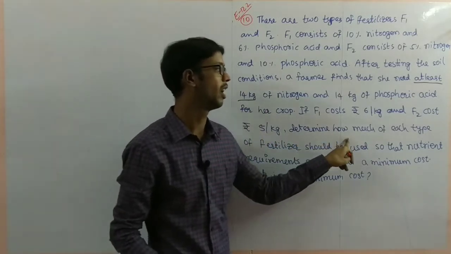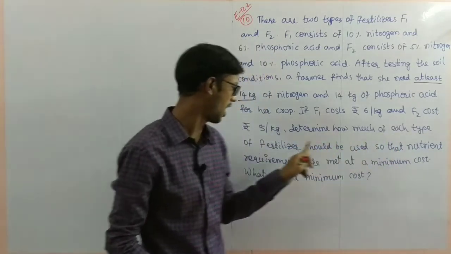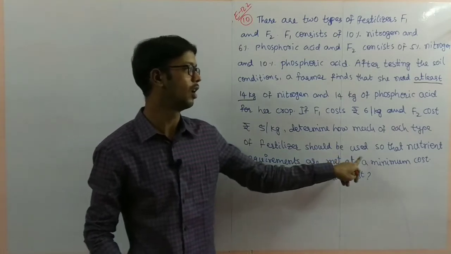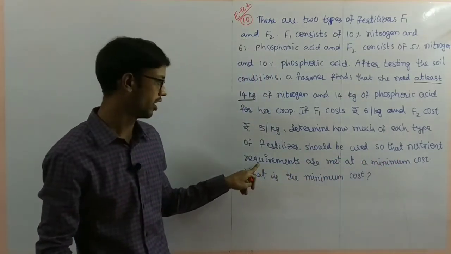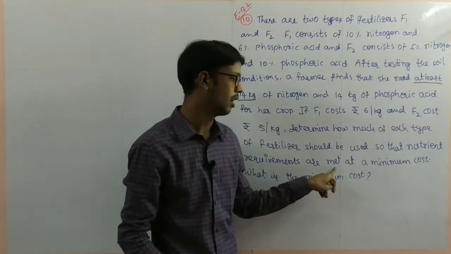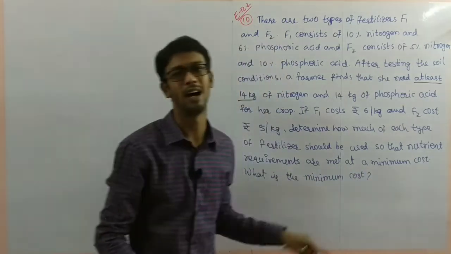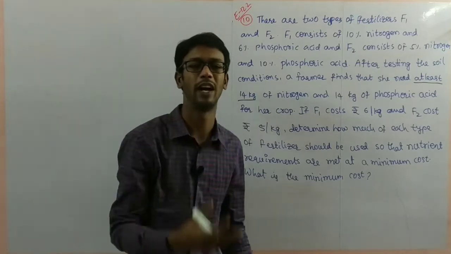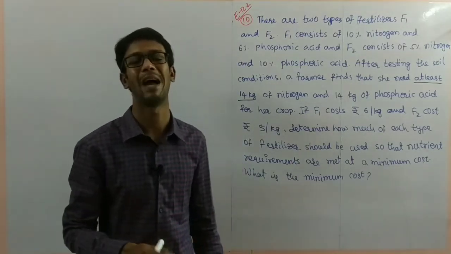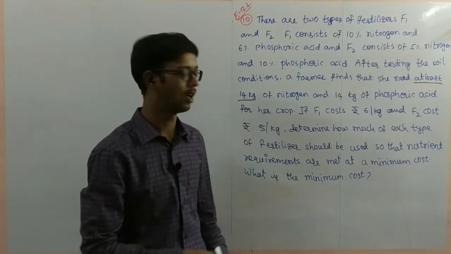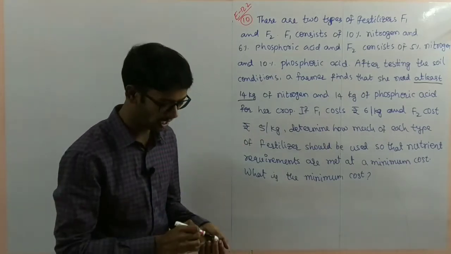Determine how much of each type of fertilizer should be used so that the nutrition required is met at minimum cost. Cost, you always have to find the minimum here. Minimum cost you have to find. Maximum profit, minimum cost. So for that purpose, the table is important.